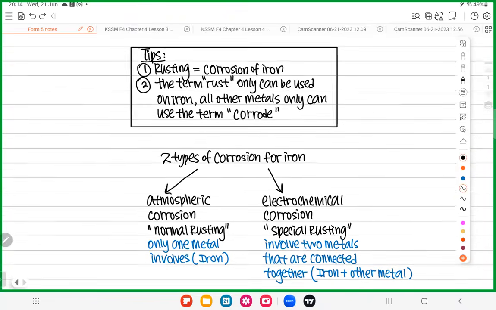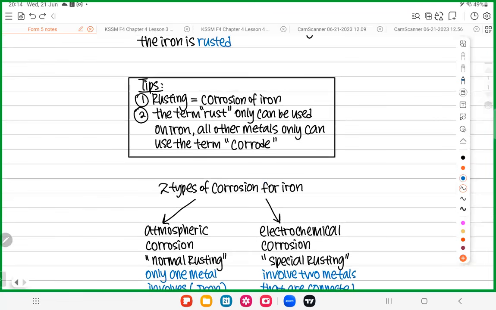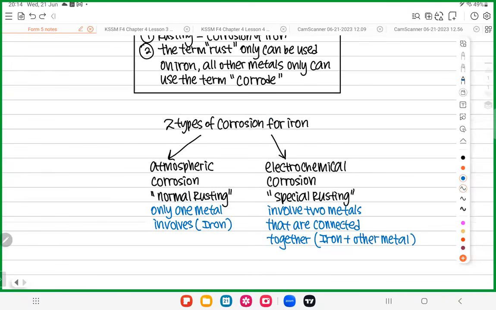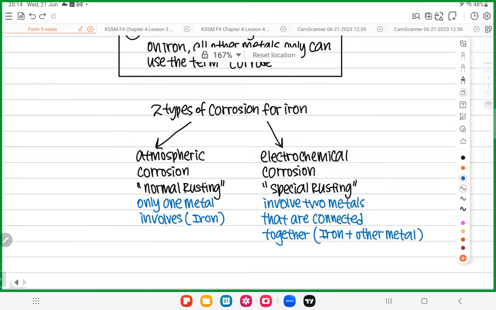Okay, we know already what is corrosion. When metal loses electrons and becomes a metal ion, that is corrosion. So when iron corrodes, you can call it rusting. The next thing you need to know is this: there are two types of corrosion when it comes to iron. Remember I said we always focus on the corrosion of iron. That's why, if you look at the textbook, they call it rusting of iron. We're focusing on iron.